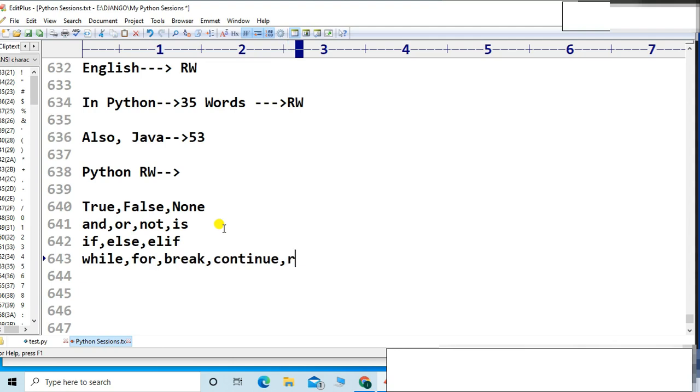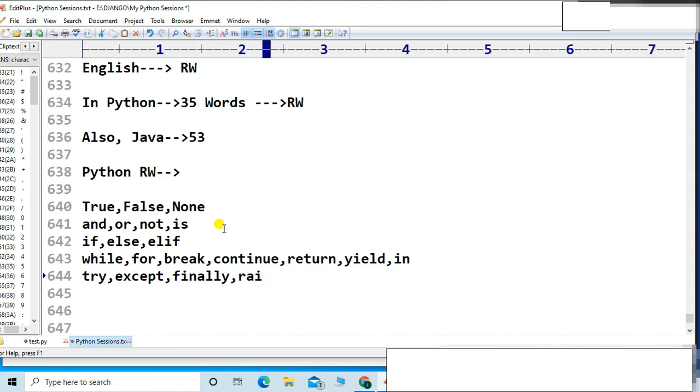then return, then yield, friends, then yield, then in, right? You can count simultaneously, friends. You try to count, okay? Then try, then except, then finally, right?